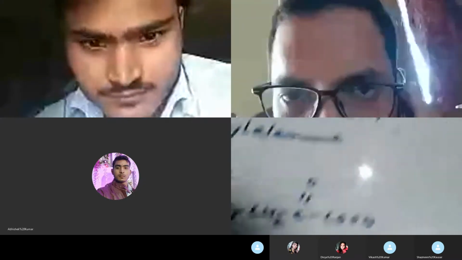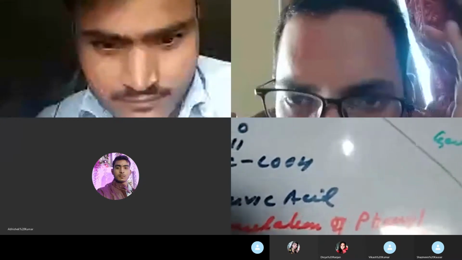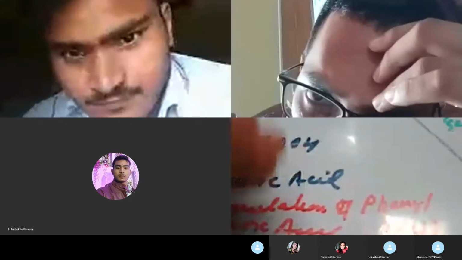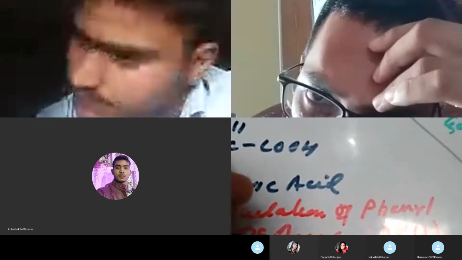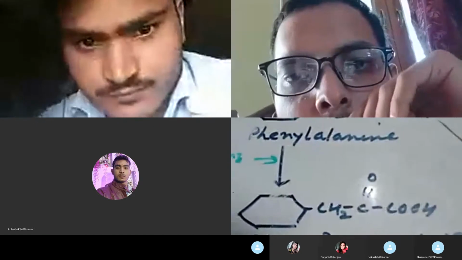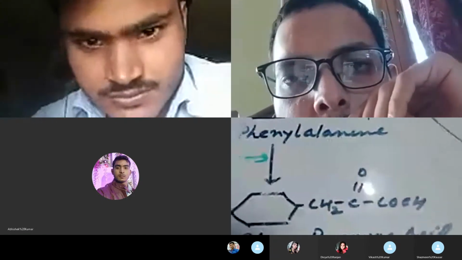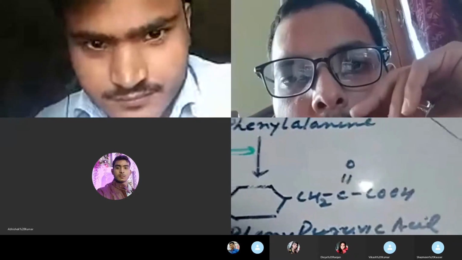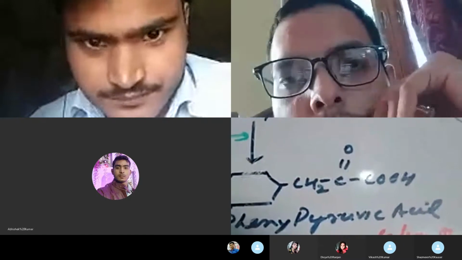And why is this disease called an inborn error? This is due to an error in the metabolic pathway. How did this metabolic error take place? Because of the mutation in this gene. In the second step, phenylpyruvic acid is converted into para-hydroxyphenylpyruvic acid, and this step is blocked. I have shown it here with the cross.